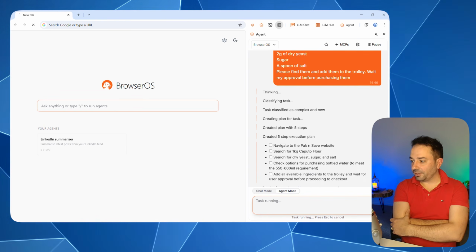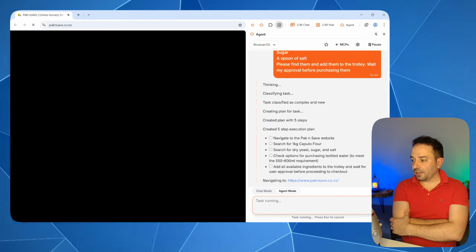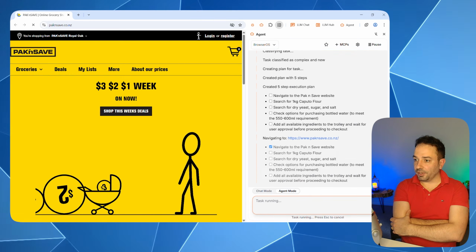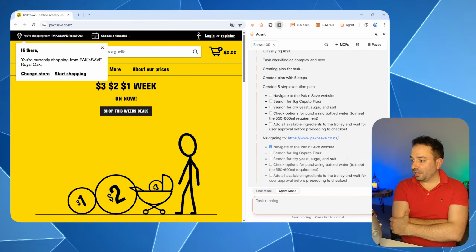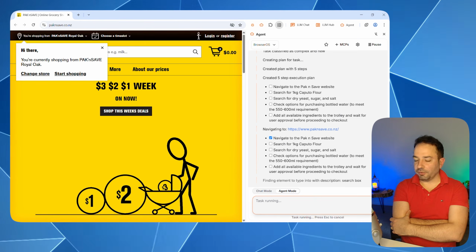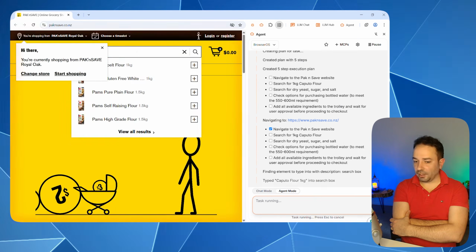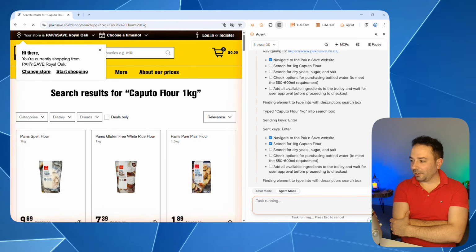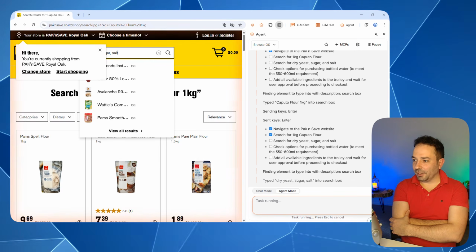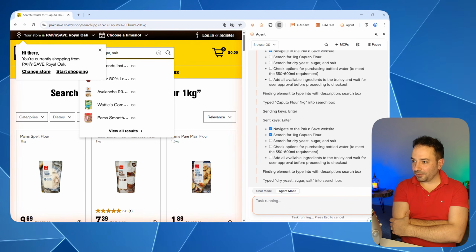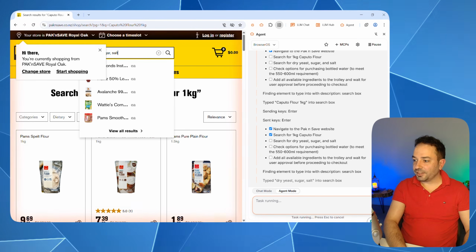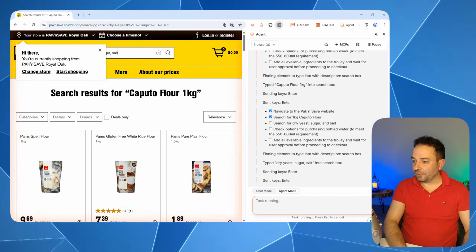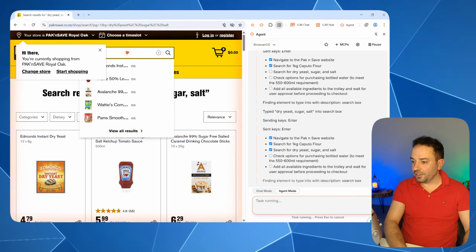So you can see that it's capable already to create a task list. It's already on the Pack and Save website, and it's gonna start searching for Caputo flour. I'm being a bit mean. I am well aware that Caputo flour is not sold in Pack and Save, so I'm expecting here a bit of a what the hell experience. But you can see that it's already searching for flour. So let's wait and see what is happening. Let's accelerate a bit and see what's going on. You can see here that now it's going to the yeast page.